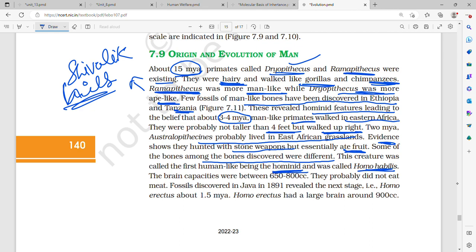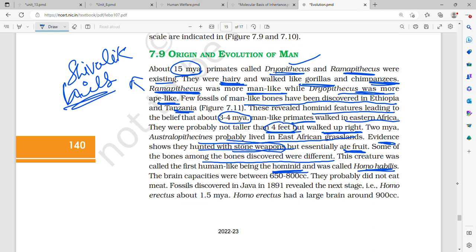First Dryopithecus, Ramapithecus. After Dryopithecus, Ramapithecus is Australopithecus, who could stand upright. They were more man-like. They were found in East African grasslands. Man-like primates 3 to 4 million years ago. About 4 feet tall. And they made stone weapons. That is, they hunted with stone weapons.